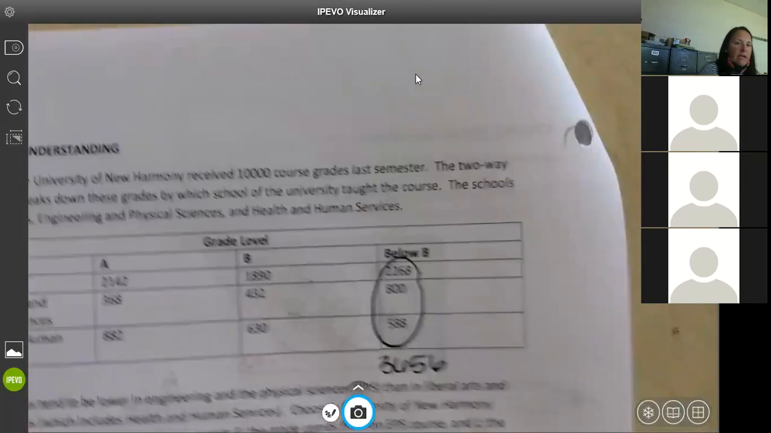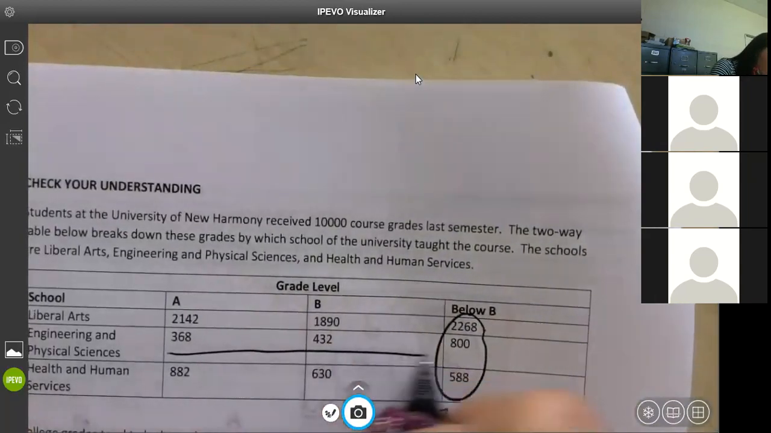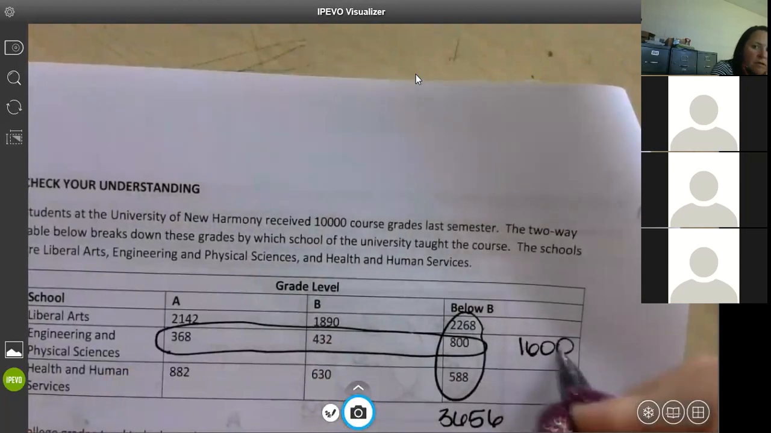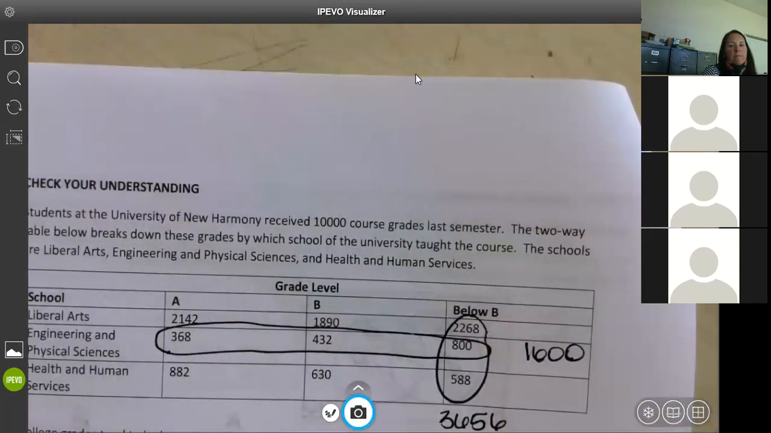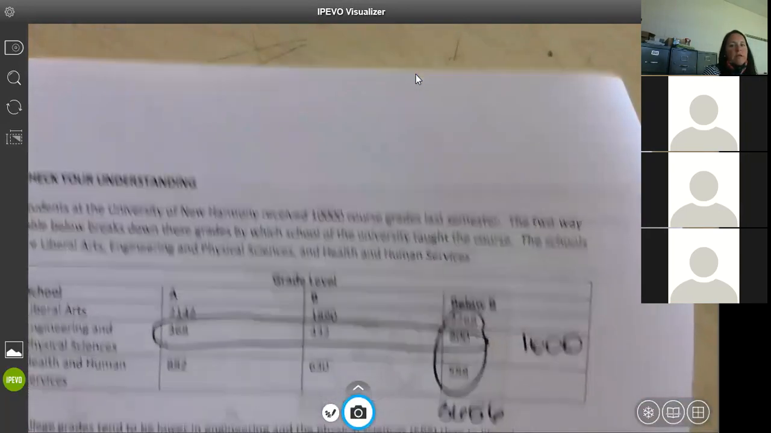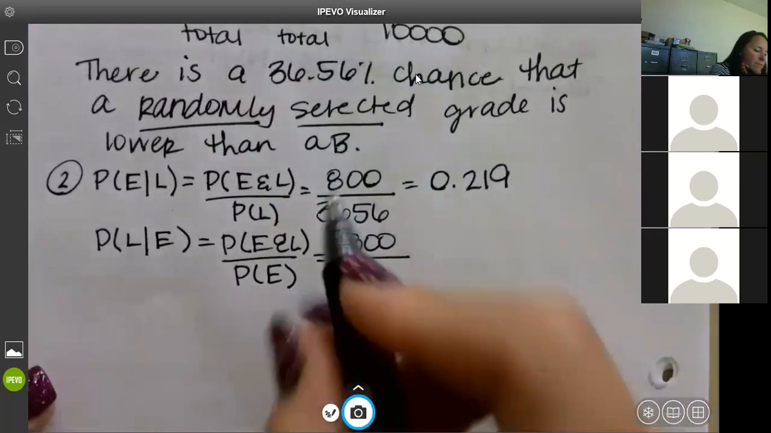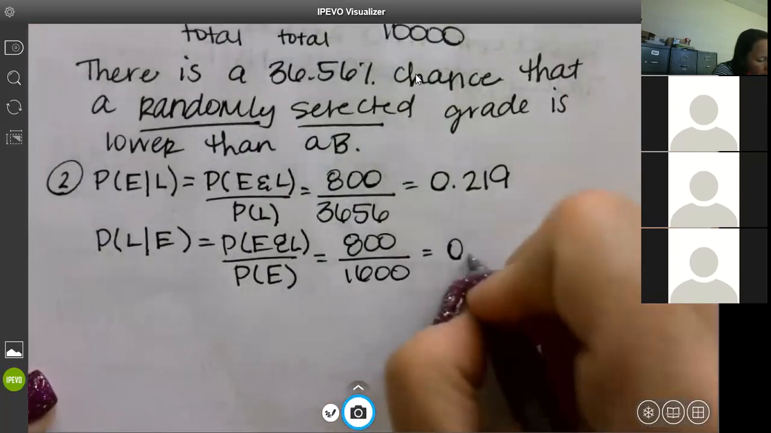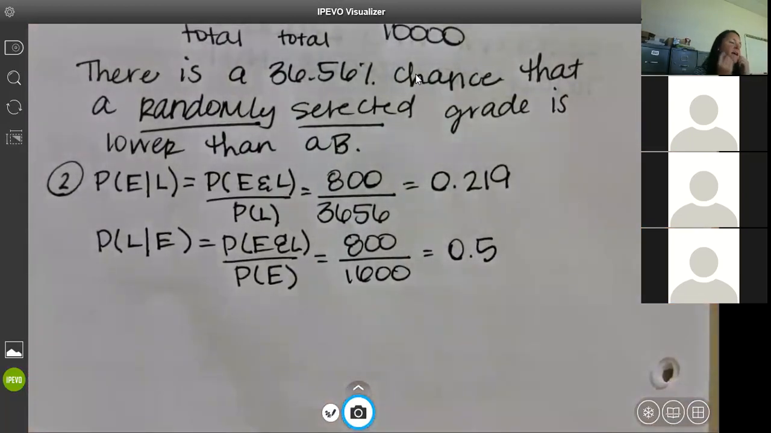Yeah, add that row up. So I got to go up here and add these up, and I'm going to go ahead and tell you it gives you 1,600. Okay, 1,600. So I'm going to drop back down here, which gives me a percentage of 0.5 or 50%. So there's the first part, find P of E given L and find P of L given E.